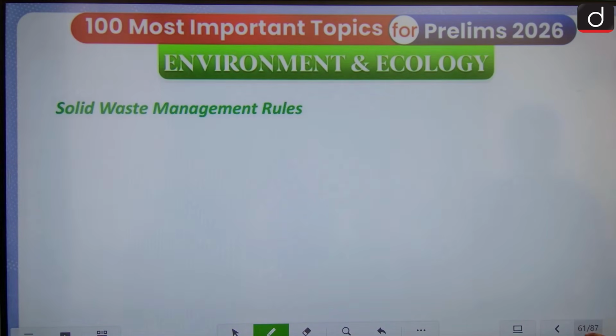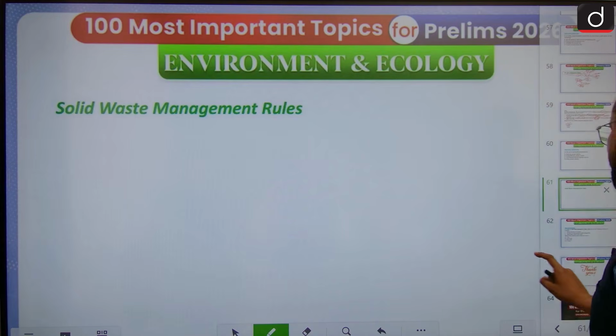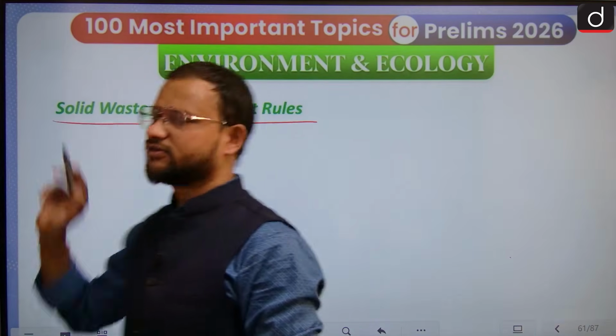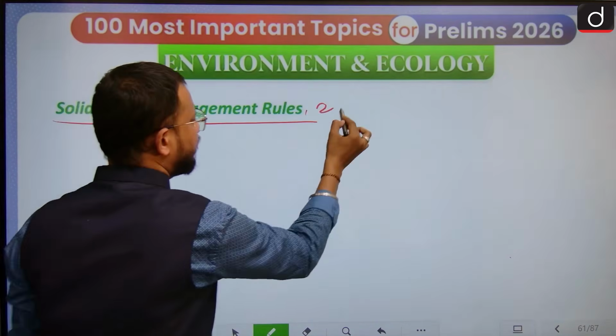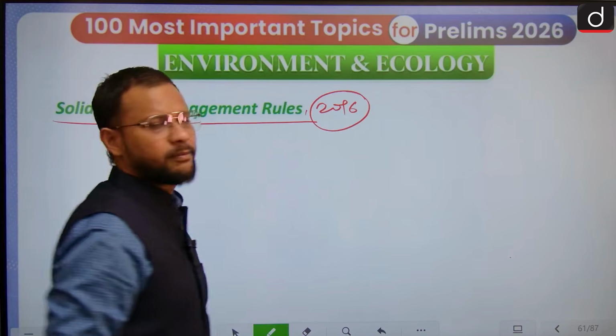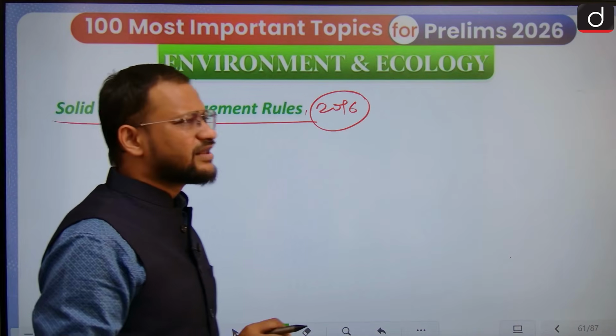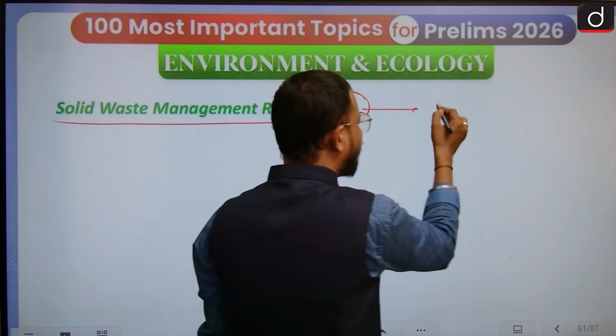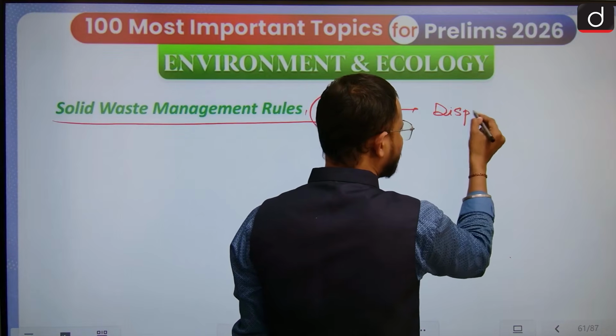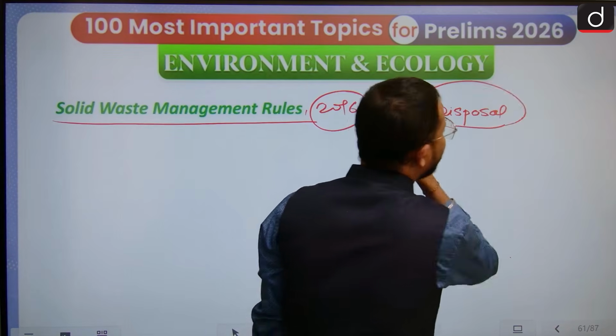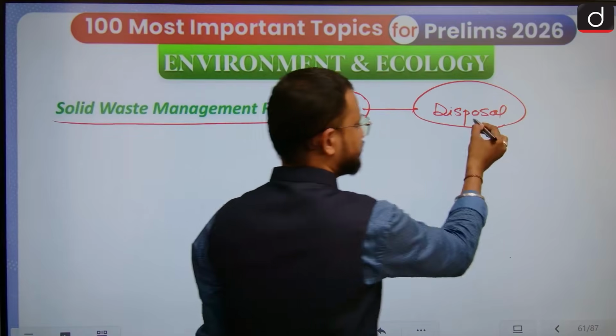Now the very last point of this particular session, the solid waste management rule. See guys, the 2016 solid waste management rule has already been published, but there are some limitations with it: it focuses more on disposal of waste rather than its utilization.